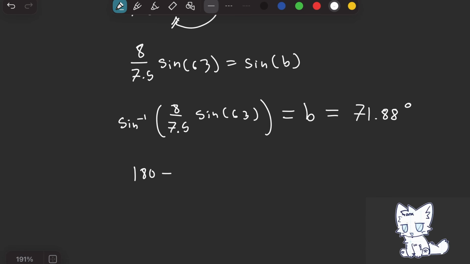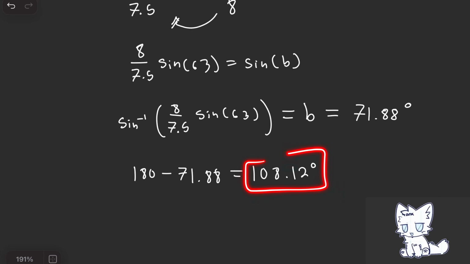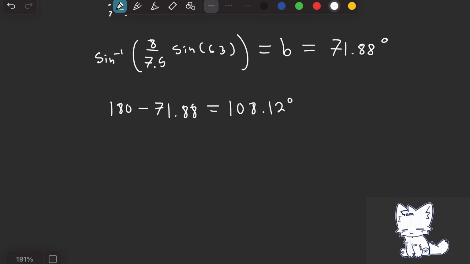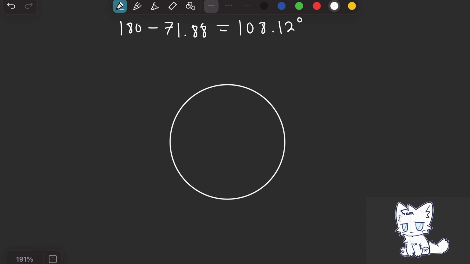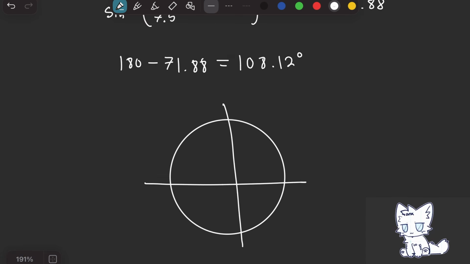We can find that by just subtracting 71.88 from 180, and then we will get 108.12. Now, these two angles basically mean the same thing on the unit circle. So, why is this ambiguous? Well, if we just create a circle, this is the unit circle.